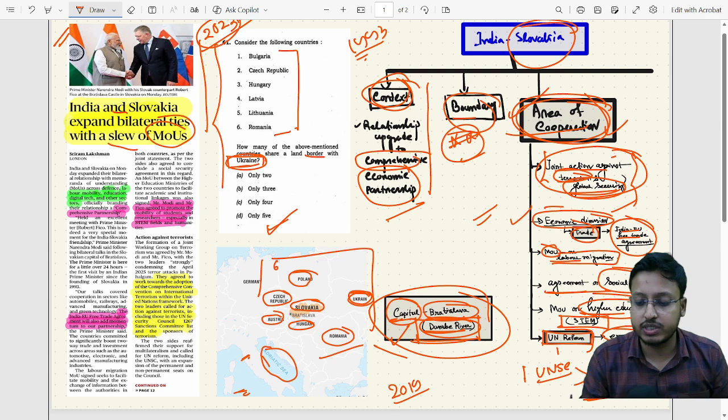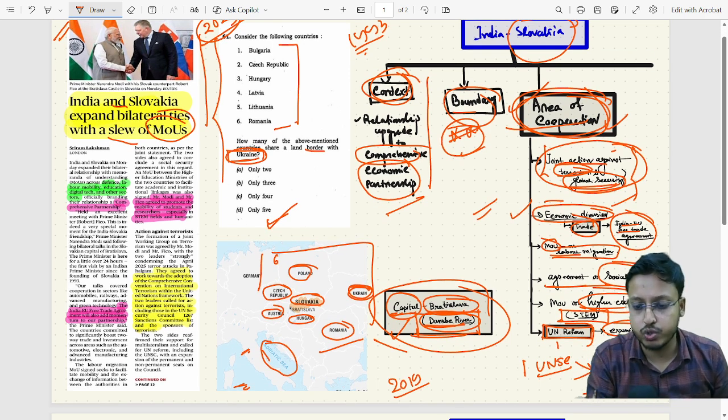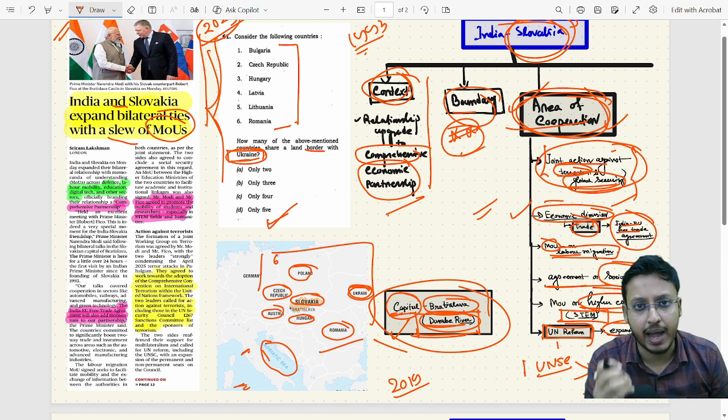So this is the prelims bite on Slovakia. Just go and open your atlas and see the map and look at the area nearby Slovakia.